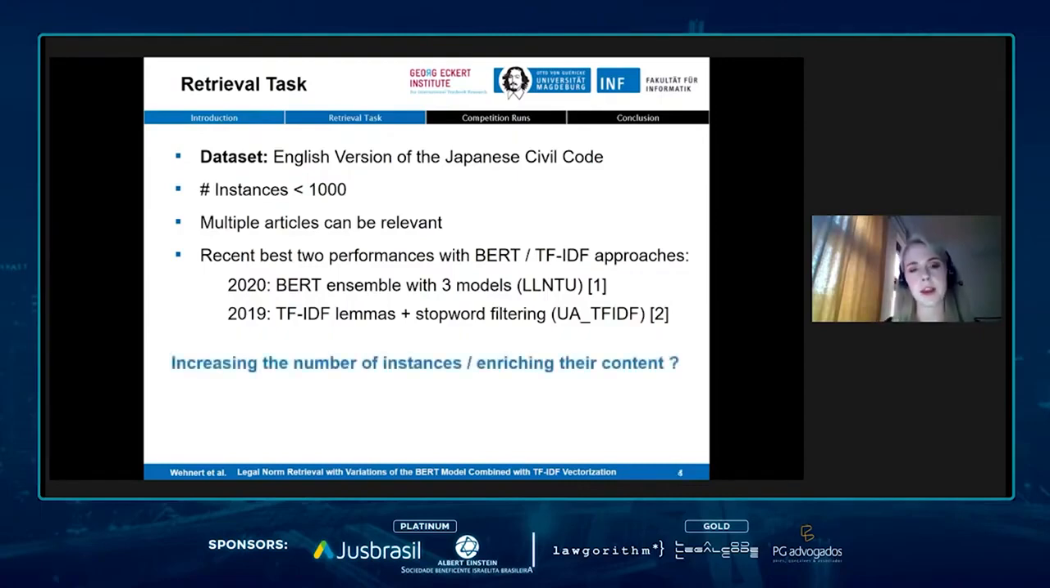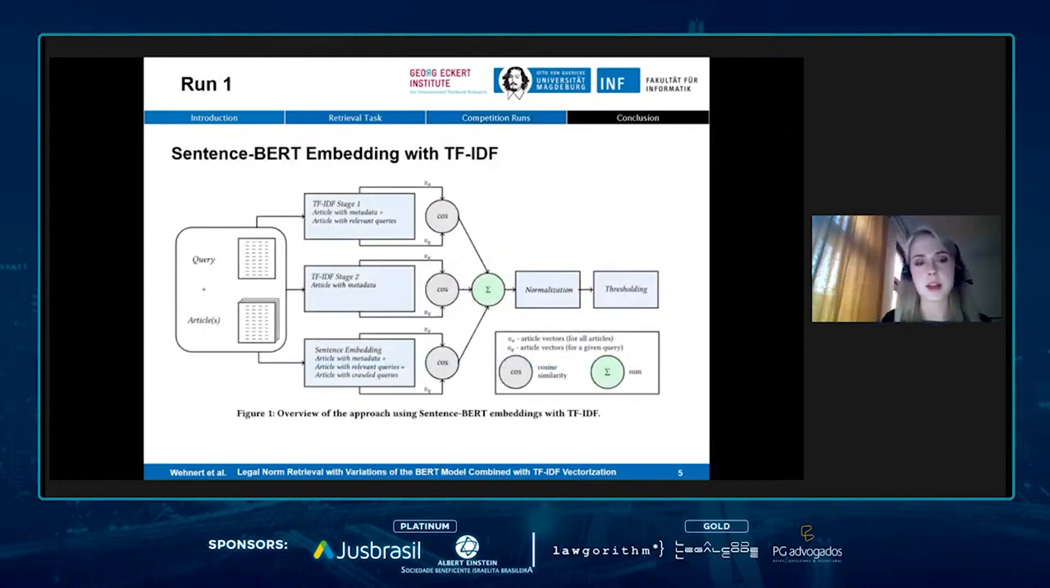And also, since we consider retrieval here also as a problem of not so many instances in this data set, we also were thinking about approaches to increase the number of instances and also enriching their content. We submitted 3 different runs, and the first run was our winning run.